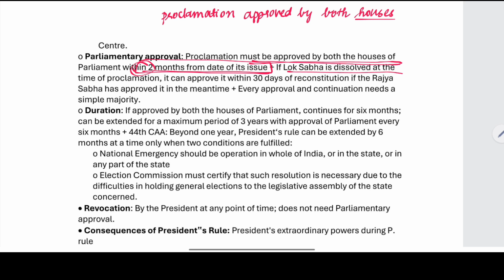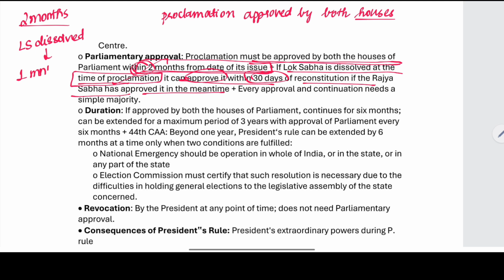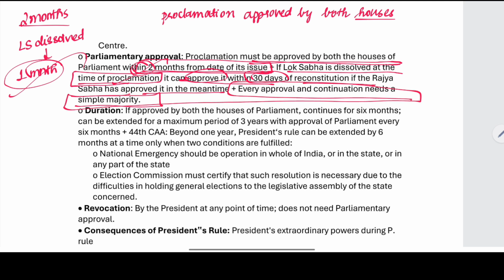If the Lok Sabha is dissolved at the time of the proclamation, it can approve it within 30 days after its reconstitution, if Rajya Sabha has approved it in the meantime. So 2 months is the time. But when the Lok Sabha is dissolved, it needs to approve within 1 month after it is reconstituted. Every time the approval requires a simple majority.